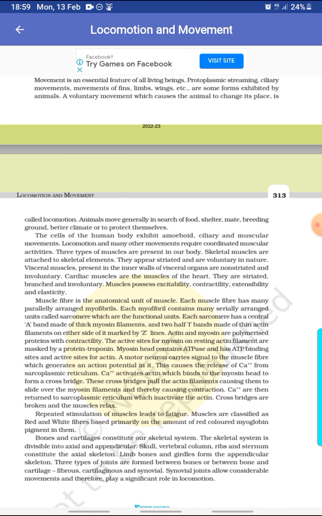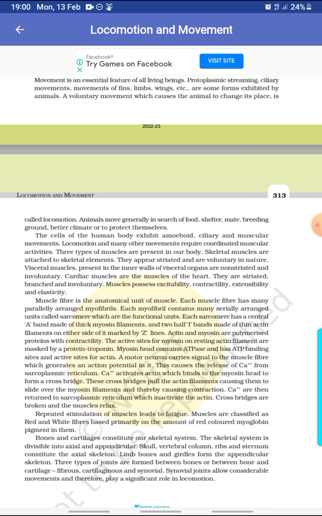The cells of the human body exhibit amoeboid, ciliary, and muscular movements. Locomotion and many other movements require coordinated muscular activities. Three types of muscles are present in our body. Skeletal muscles are attached to skeletal elements. They appear striated and are voluntary in nature. Visceral muscles present in the inner walls of visceral organs are non-striated and involuntary. Cardiac muscles are the muscles of the heart. They are striated, branched, and involuntary. Muscles possess excitability, contractility, extensibility, and elasticity.